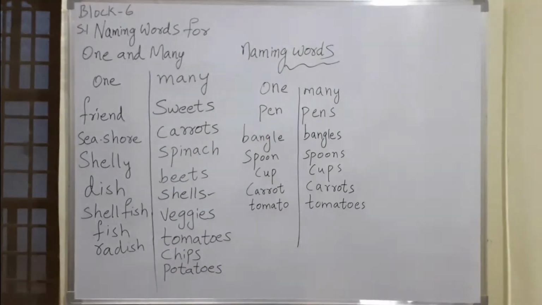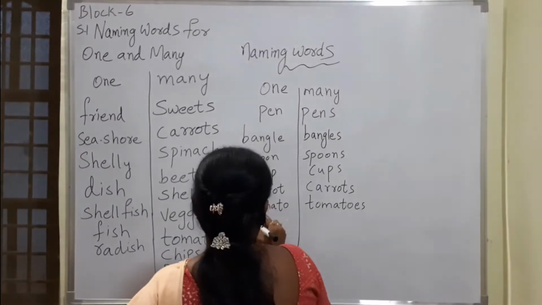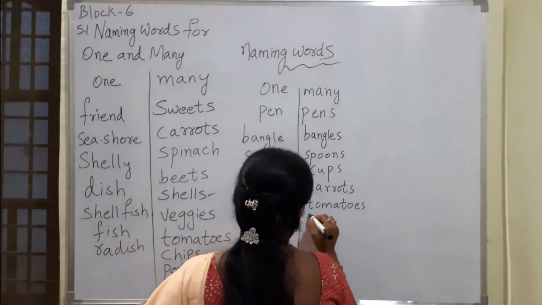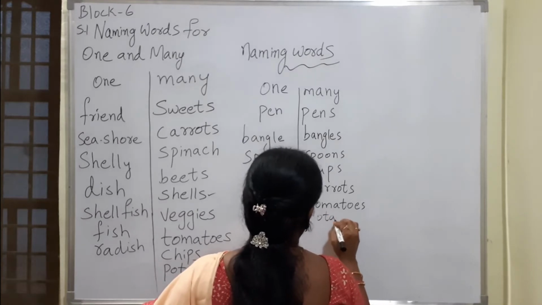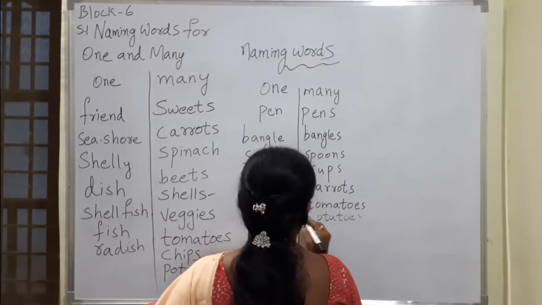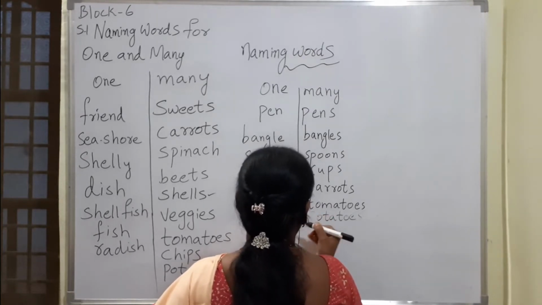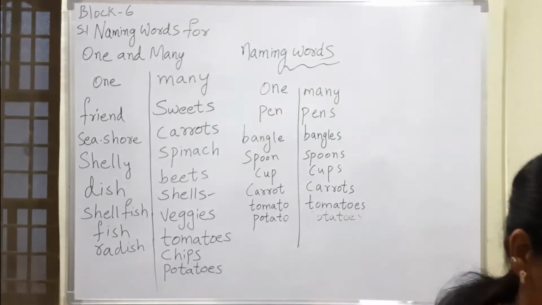Yes, potatoes. Now next one I will show you.